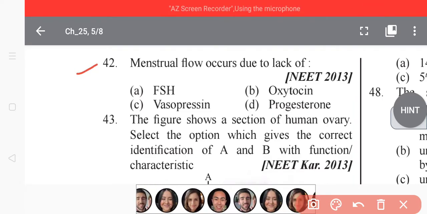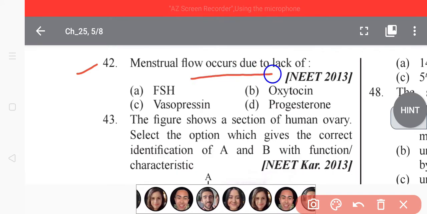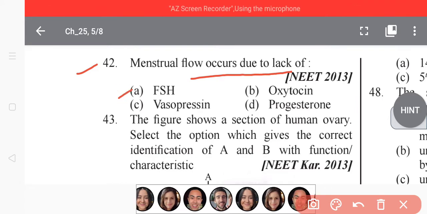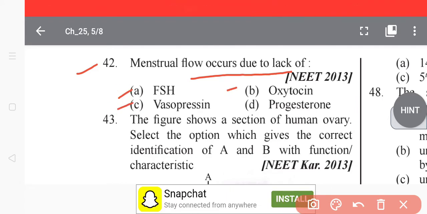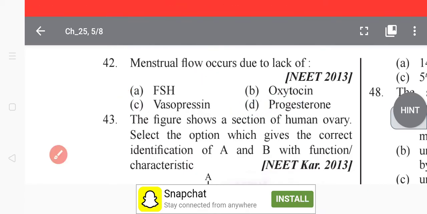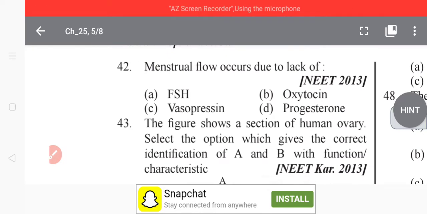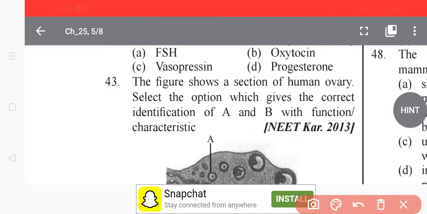So the question: menstrual flow occurs due to lack of what? FSH, oxytocin, vasopressin, or progesterone. As we know, the menstrual flow occurs due to lack of progesterone. So here the best option is progesterone. Okay, now the next question.